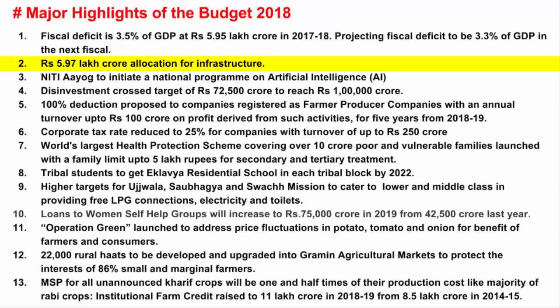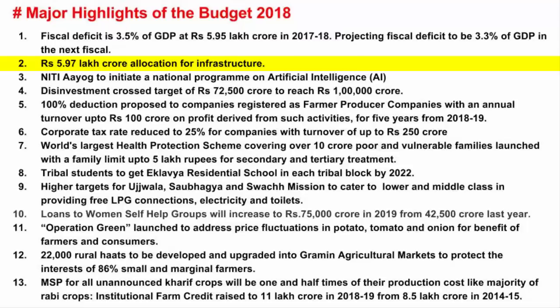So 5,97,000 crore, I hope I just pronounced it correctly. Yeah. So rupees 5,97,000 crore has been allocated for infrastructure. Let's look at the explanation here. So it is a well-known fact that infrastructure is the growth driver of the economy. I mean, not just the Indian economy, any economy. And frankly, our country needs massive investment in infrastructure.